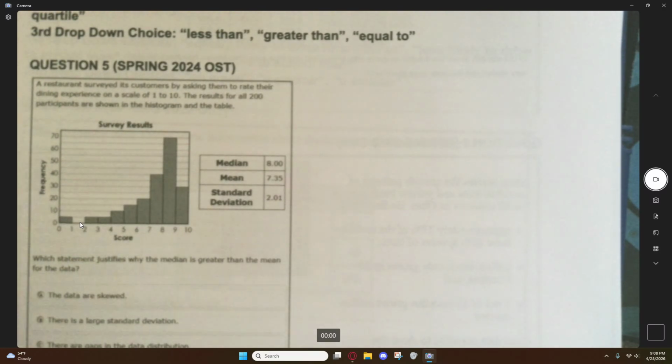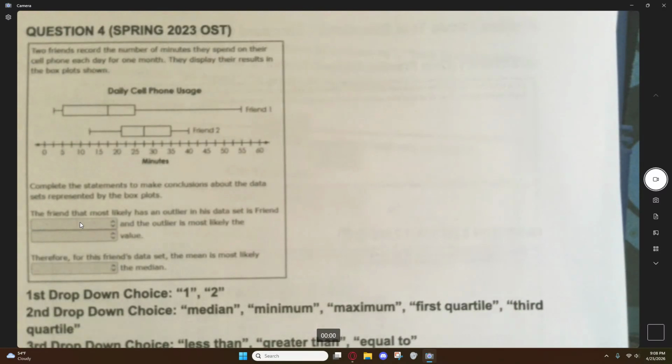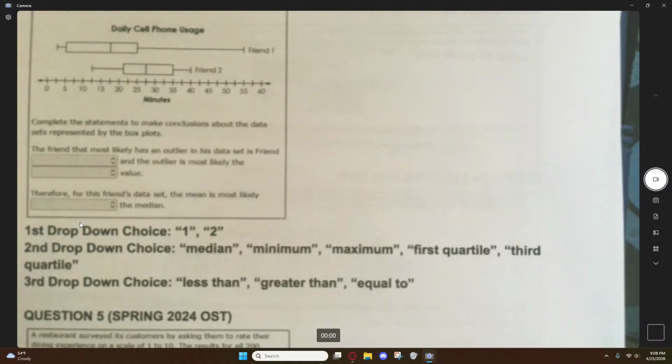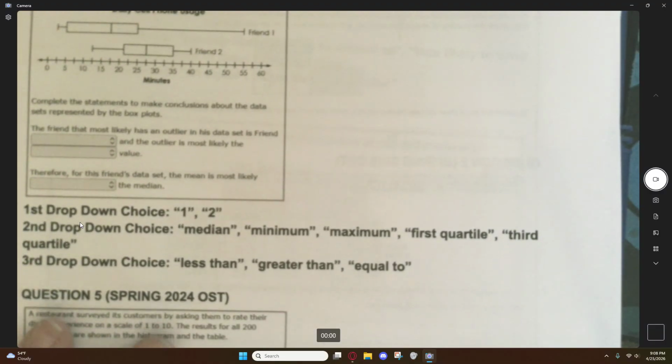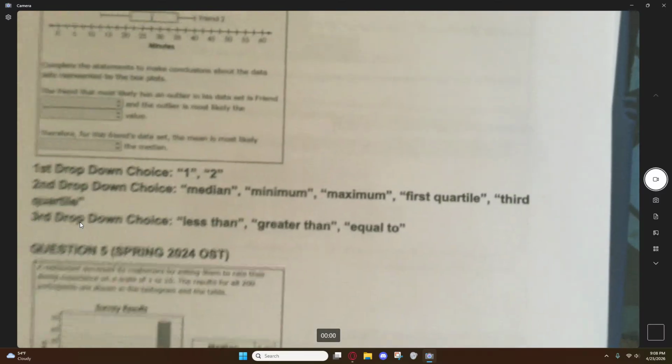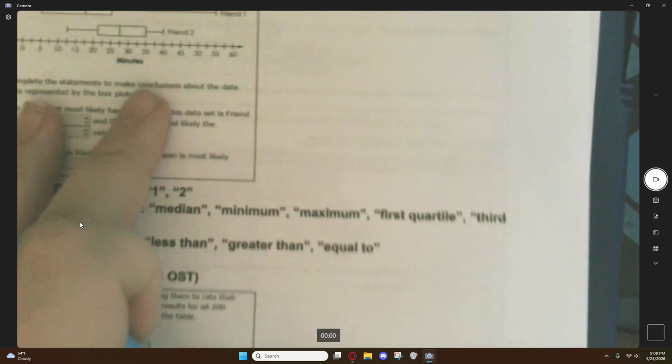All right. Question 4. 2 friends record the number of minutes they spend on their cell phone every day for 1 month. They display their results in the box plots shown. Complete the statements to make conclusions about the data represented by the box plots. Okay, I'm going to have to zoom out just a smidge here.